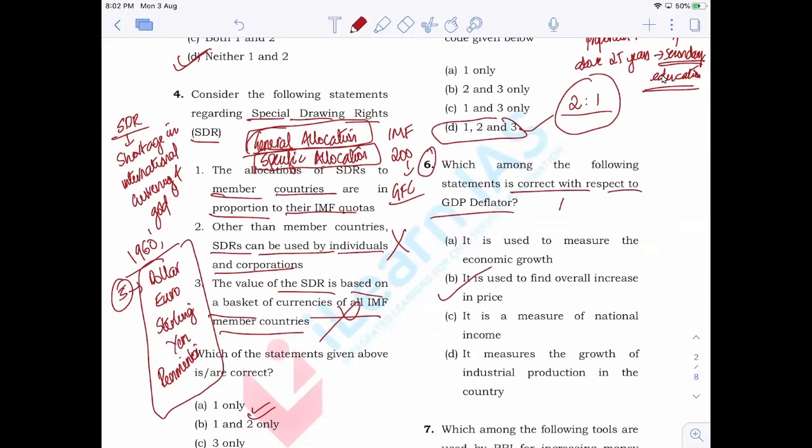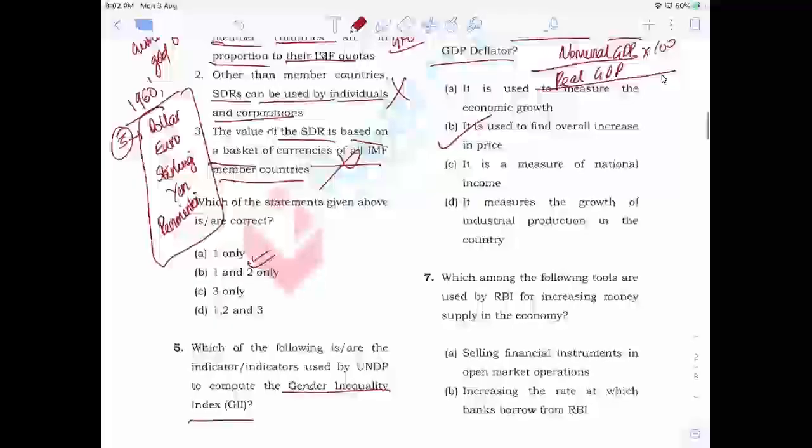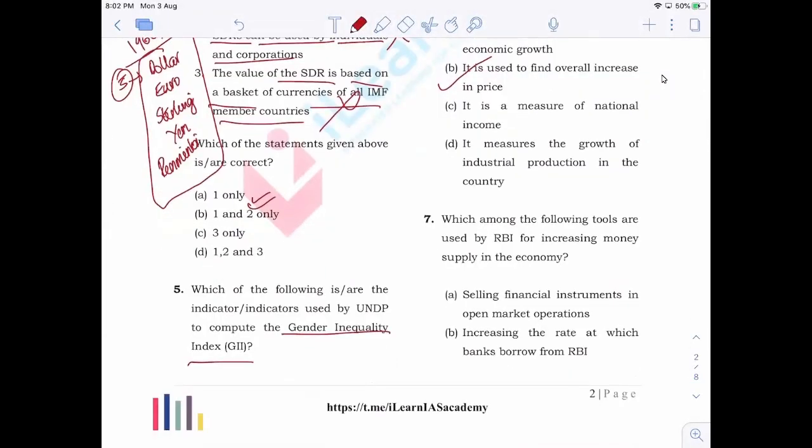It is by calculating nominal GDP by real GDP into 100. So please keep in mind this particular formula also. It is also very important. Clear? Now next is which among the following tools are used by RBI for increasing money supply in the economy?